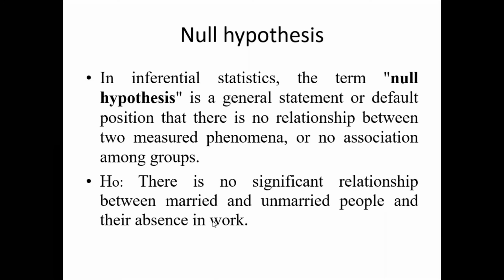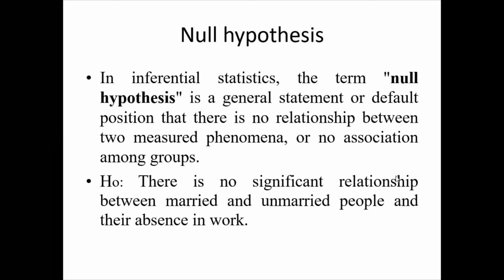What are the two variables here? The first variable is the marital status of the worker, that is married and unmarried. The second variable is whether they are absent or present for work.